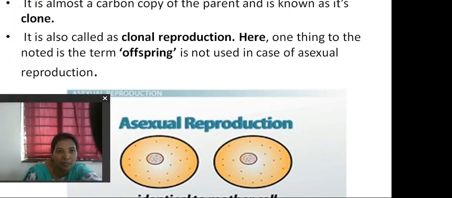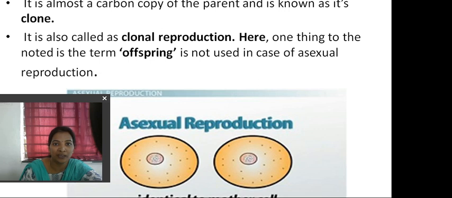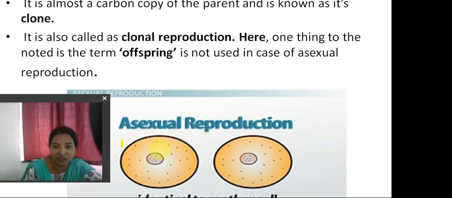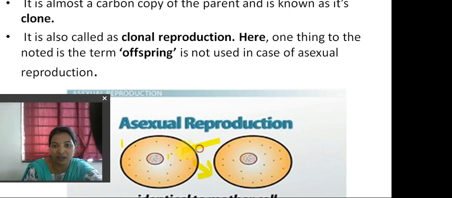So asexual reproduction is monoparental, that means a single parent is involved, and the organism produced by it inherits all the traits of the single parent. So it is almost a carbon copy of the parent and is known as its clone. Here in asexual reproduction, the parent body gives rise directly to the younger ones, which look the same, and there is no difference between these organisms, right?